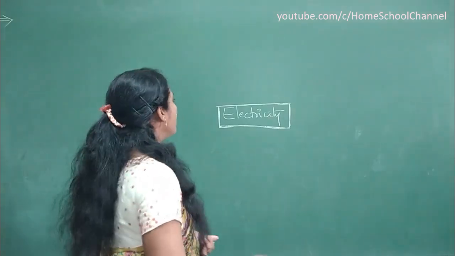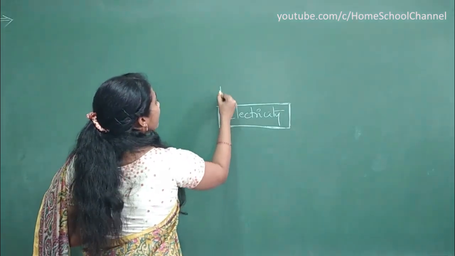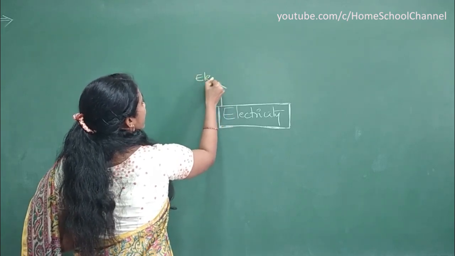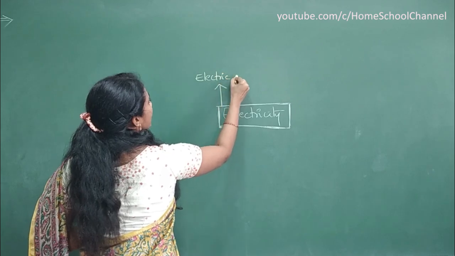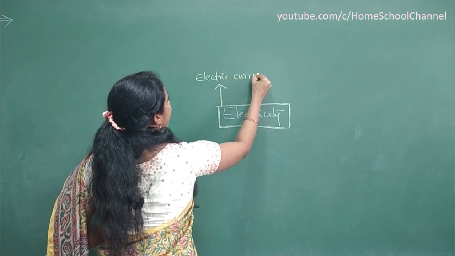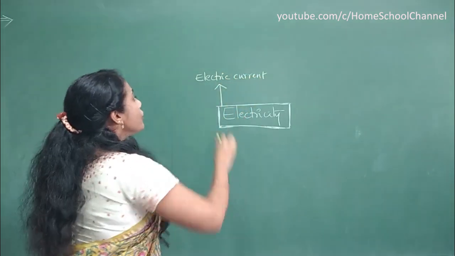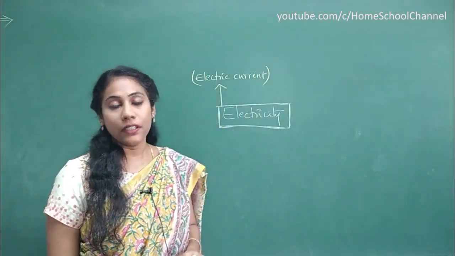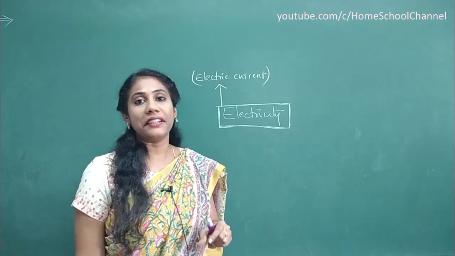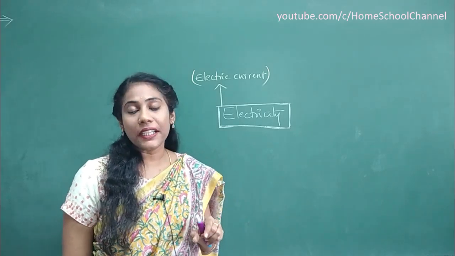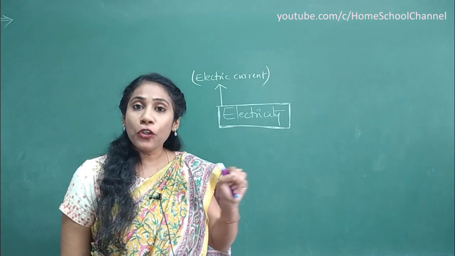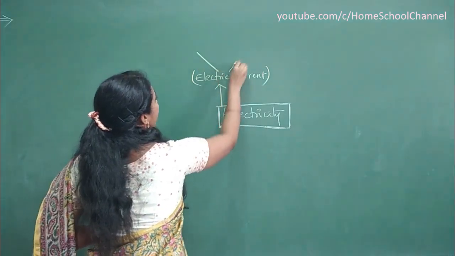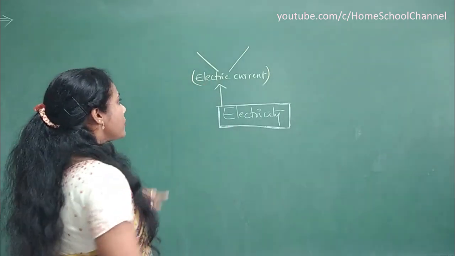First and foremost, in this chapter we will study a concept called electric current. So the first concept of the chapter is electric current. You must know what we mean by electric current. How do you define electric current? Rate of flow of charges. So what are the 2 things you have to concentrate on in this topic?